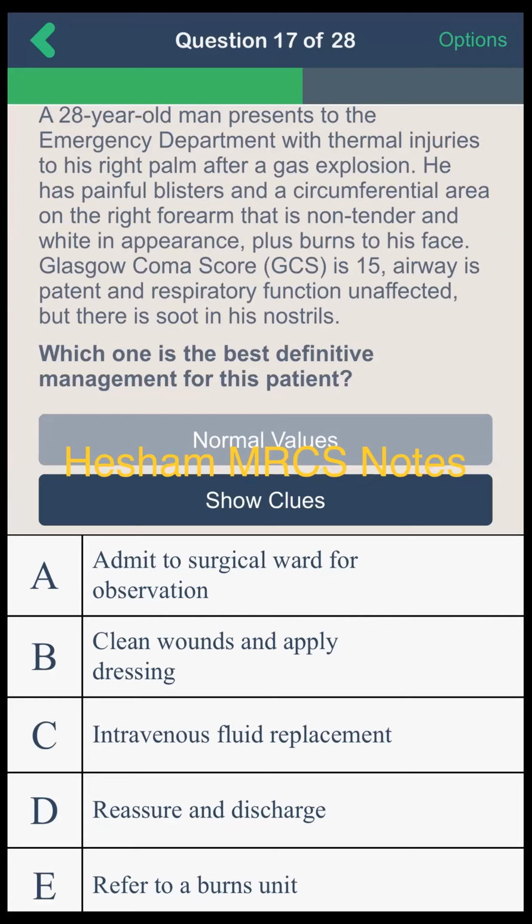Can you tell me what are the indications of referral to a specialized burn unit? Any burn of more than 3% surface area in case of adult and 2% surface area in case of child, or any burn involving the face or the perineal region, or any vital sign abnormality or sign of inhalational injury. In that case we need to refer to a higher center.